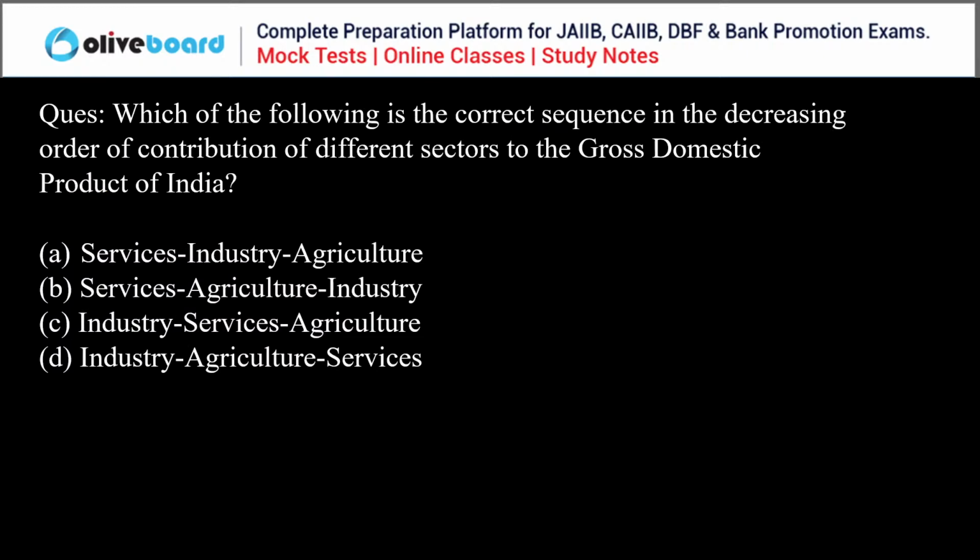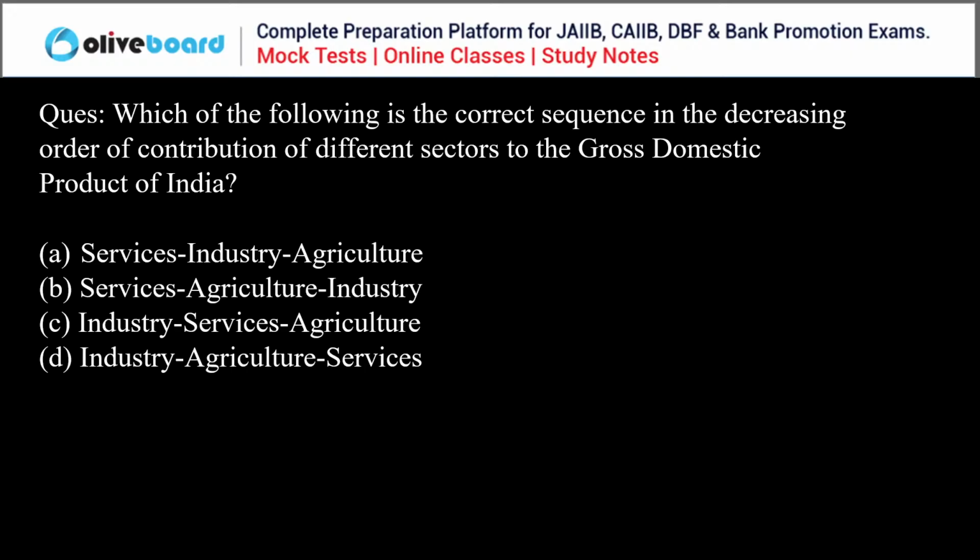Don't worry. Next question. Which of the following is the correct sequence in the decreasing order of contribution of different sectors to the GDP of India?